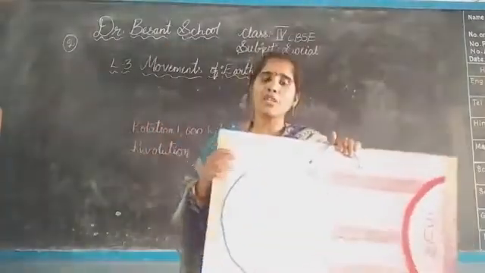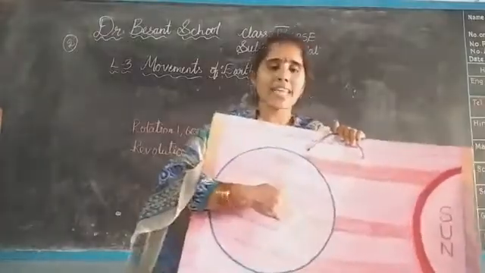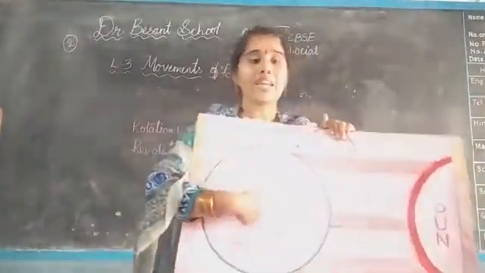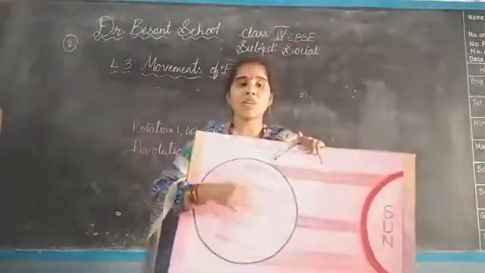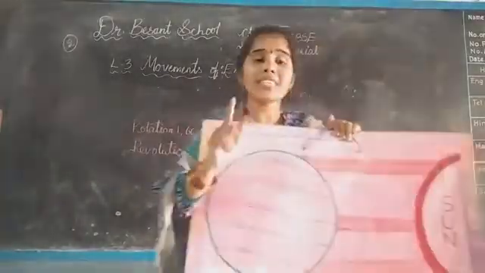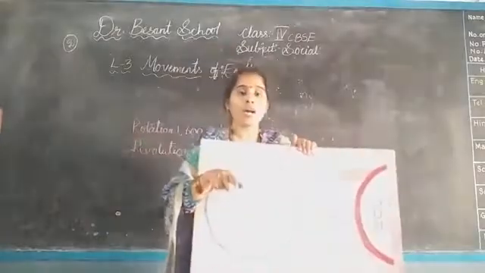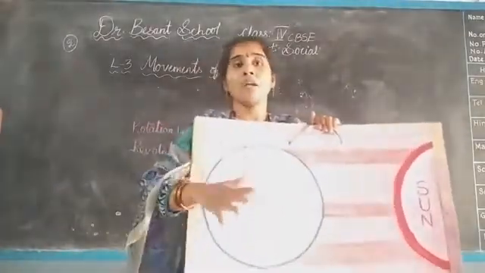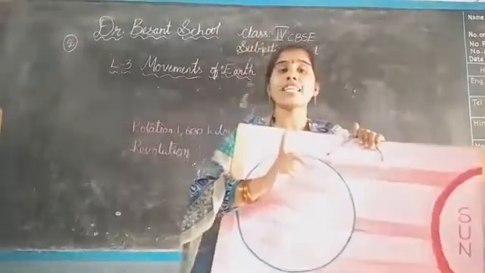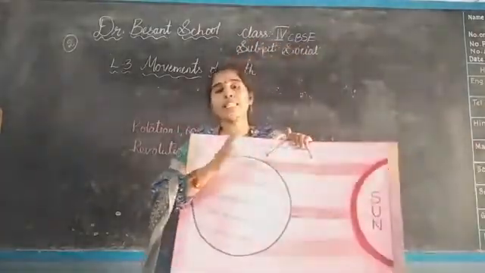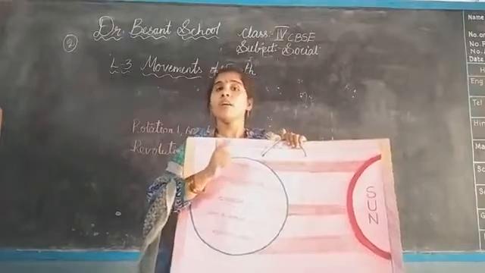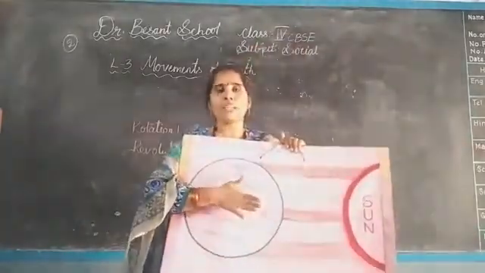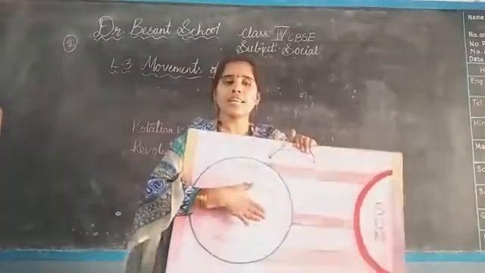And as the earth continues to rotate, the point X moves to the dark side of the earth which faces away from the sun. Now we cannot see the sun any longer and it is night. We can't see the sun for a longer time, which we call night. Whereas at the place X they will get the daytime.